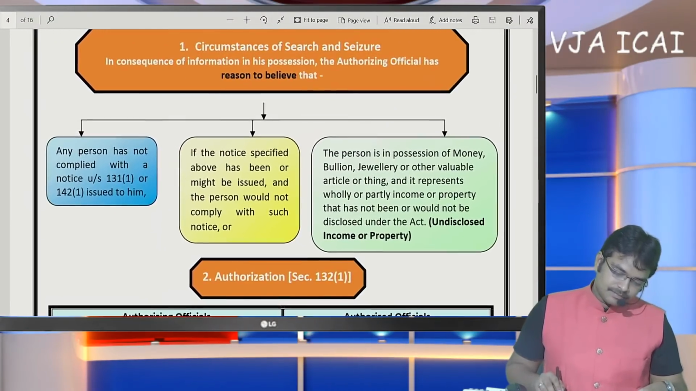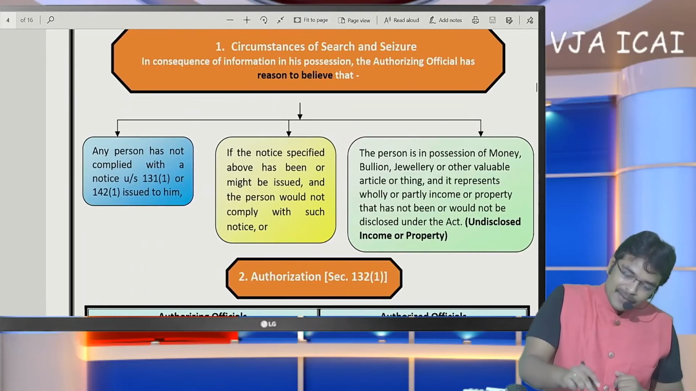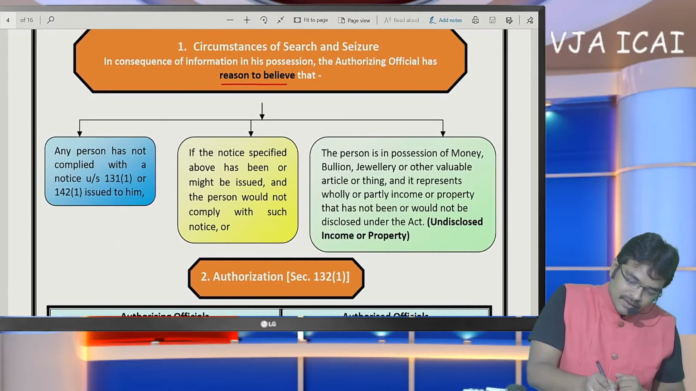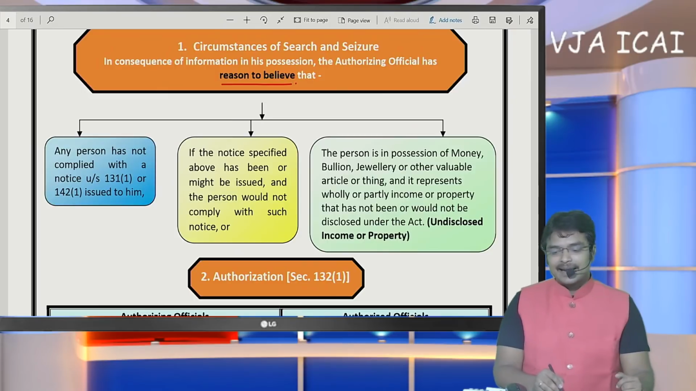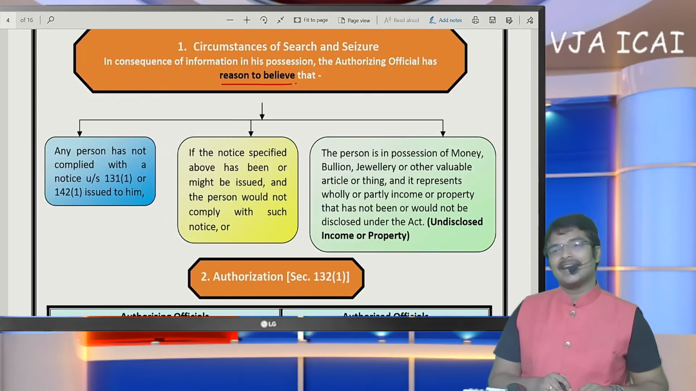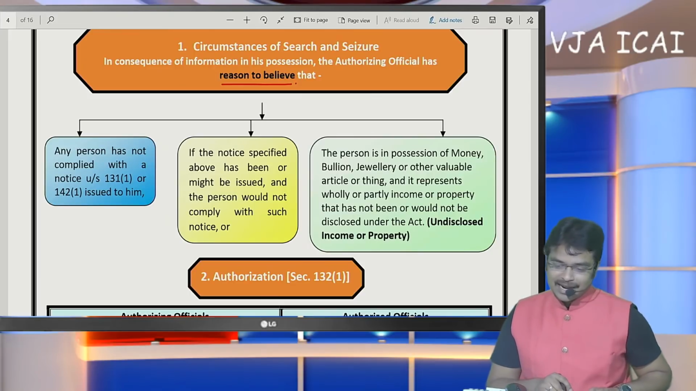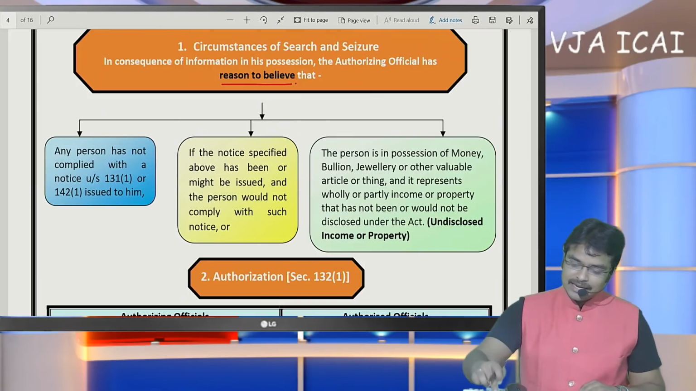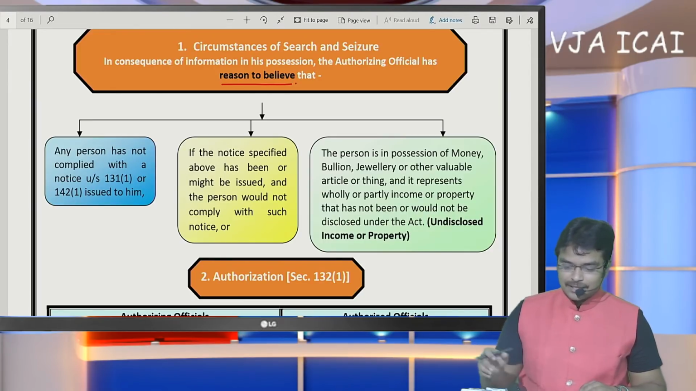Number 1, here also they must have reason to believe. Without any reason to believe, they cannot go for search. Reason to suspect is not the criteria. Reason to believe is the only criteria here. So when reason to believe exists, in such a case they can go for the assessment.